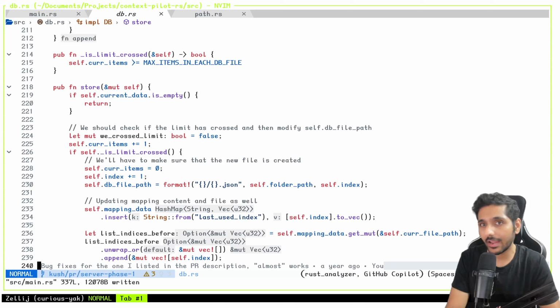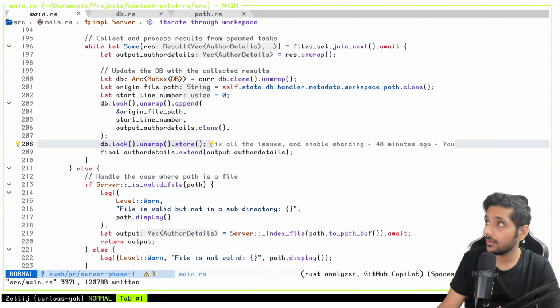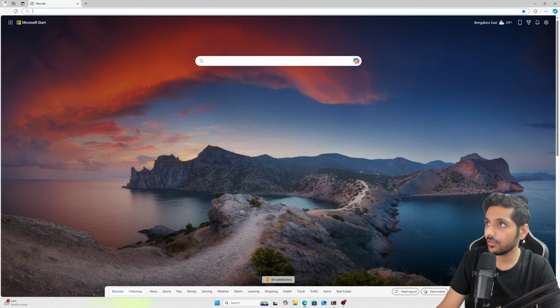I'm close to 9 minutes. I know that the attention span is down, so I'm going to stop here. There are a few iterations that you can look at. If anyone wants to read a bit more about it, please go through my repository and please feel free to take a look.